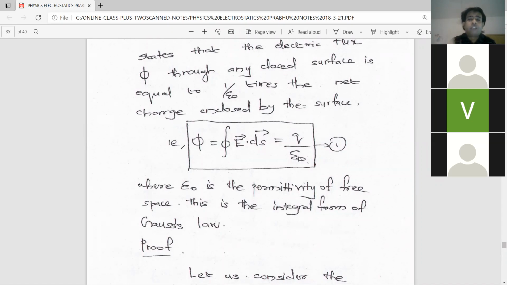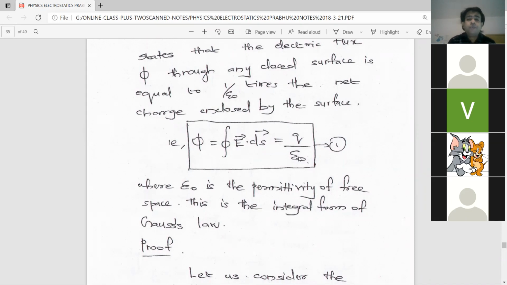What is total electric flux? Anyone? What is electric flux? Anyone? Please. What is electric flux? Charge by epsilon 0. Come on, respond fast. The total number of electric lines of force passing through unit area of a surface.